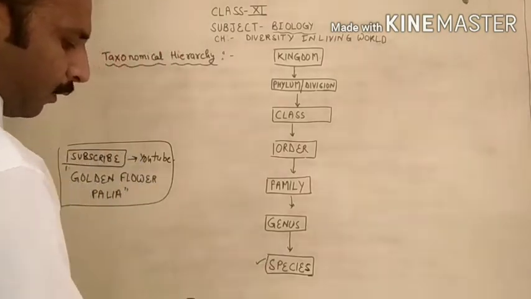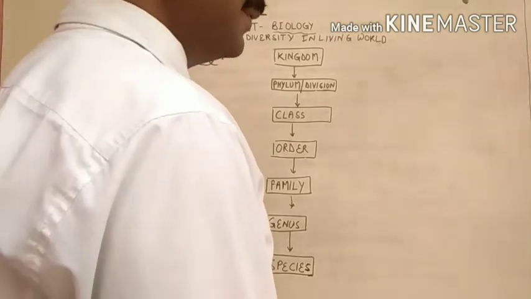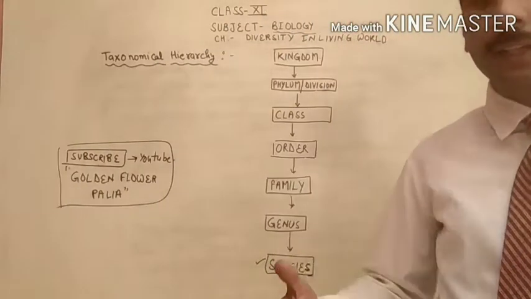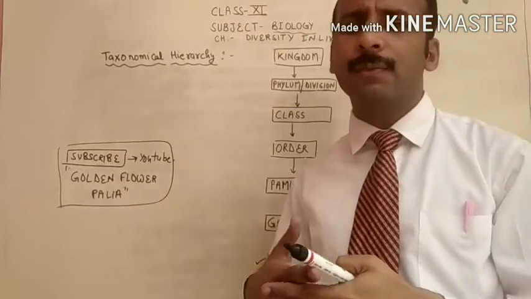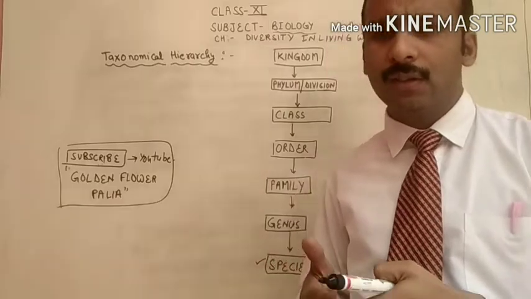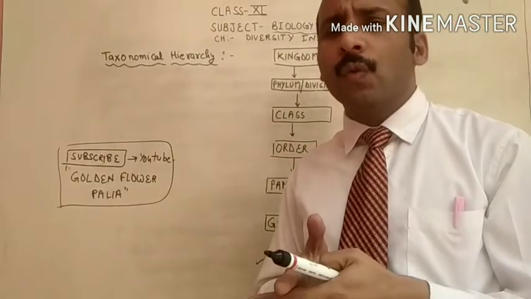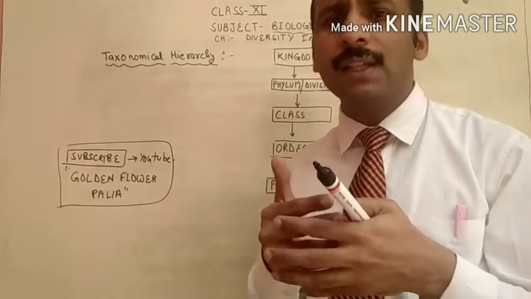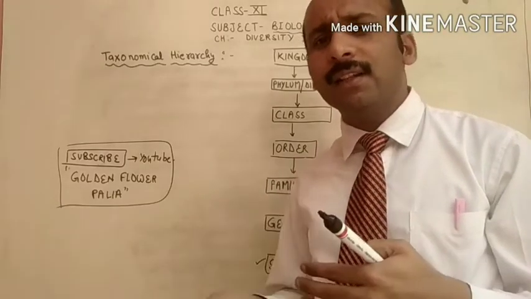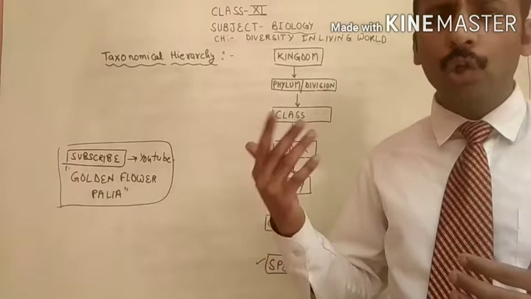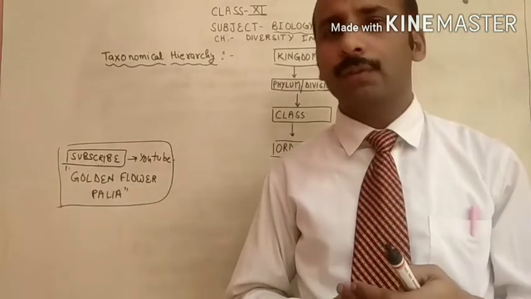Species. What is a species? A species is a group of very closely related organisms that can interbreed, following the process of reproduction.